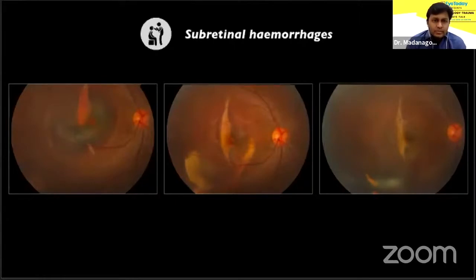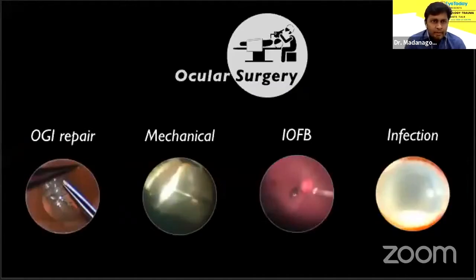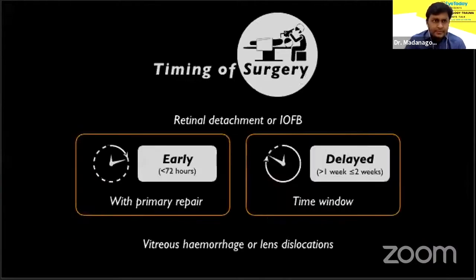So those were conditions that mostly require limited intervention. Now moving on to those that actually need ocular surgery. One can look at them under the following broad heads. Open globe injury repair is of course the primary surgery. Next, mechanical effects like dialysis, detachments and dislocations. Then you have foreign body removal, and finally management of endophthalmitis.